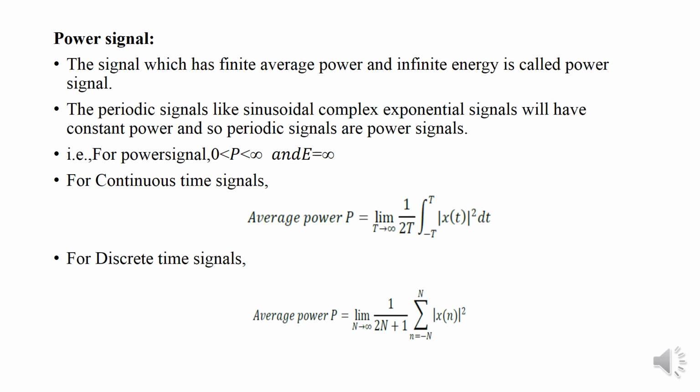Power signal. A signal which has finite average power and infinite energy is called a power signal. Periodic signals like the sinusoidal and complex exponential signals will have constant power, and so periodic signals are power signals. A signal is said to be a power signal if the power is finite and the energy is infinite. For finding the power in the case of continuous time, we use the formula P equal to limit T tends to infinity 1 by 2T integral from -T to T modulus of x(t) the whole square dt, and the average power P equal to limit N tends to infinity 1 by (2N plus 1) summation n equal to -N to N modulus of x(n) the whole square.